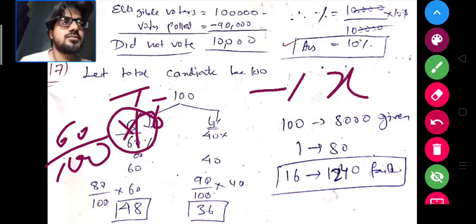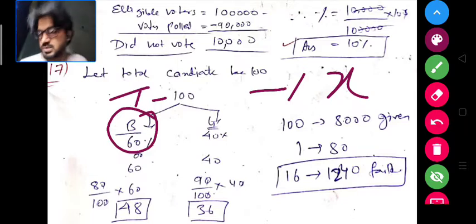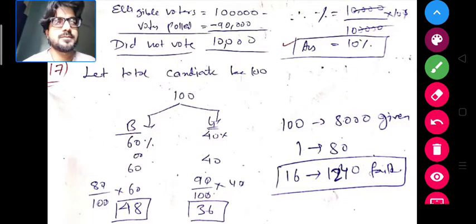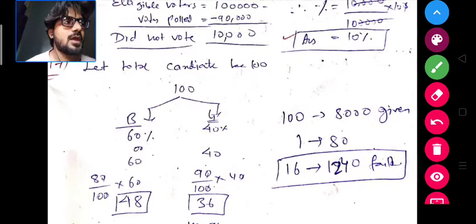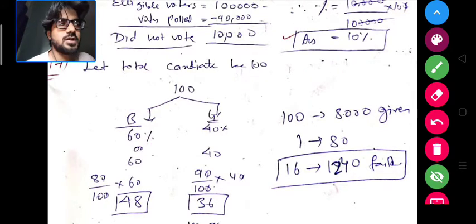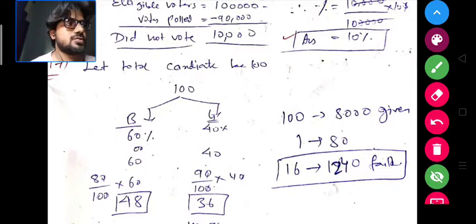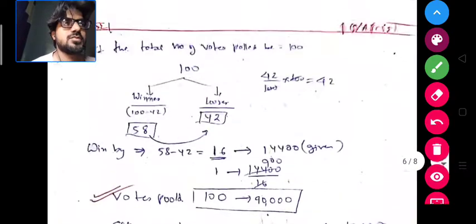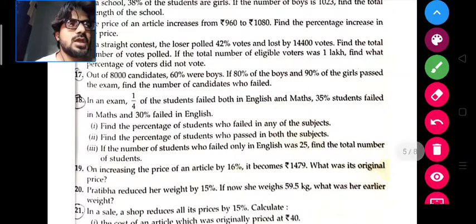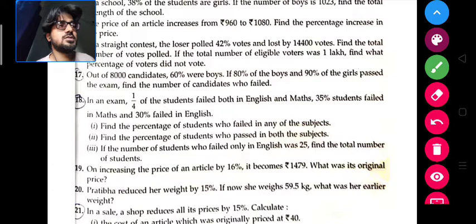So 60 is boys. And how much percent are the girls? 40% are the girls. So 60% are the boys and 40% are the girls. If 80% of the boys and 90% of the girls pass the examination, find the number of candidates who failed.